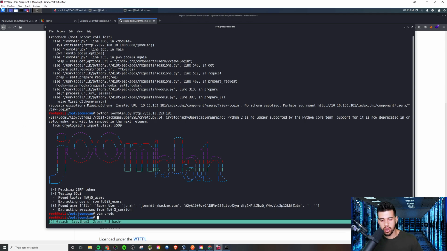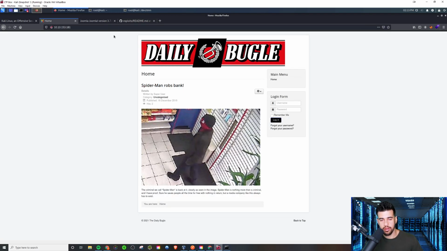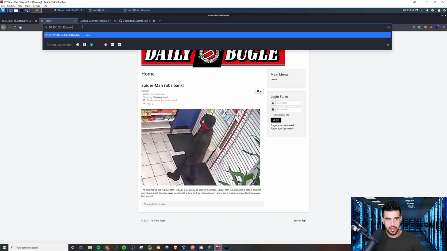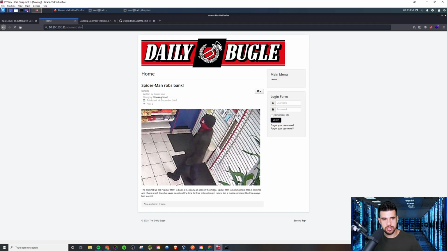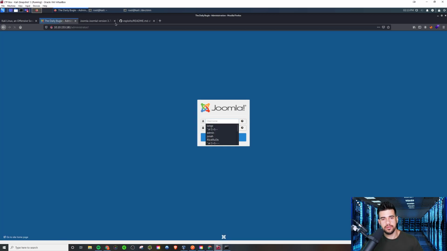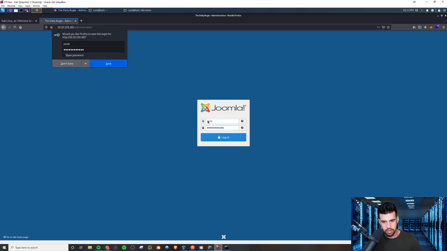And now we know we're dealing with Joomla, right? When we found through GoBuster, there was the administrator page. Let's go there. We'll see what's there. We will give it a second to run. And now we see there is the administrator login panel here. And let's try the credentials that we just picked up, because it did say it was a super user account, so we should have full privileges on Joomla.